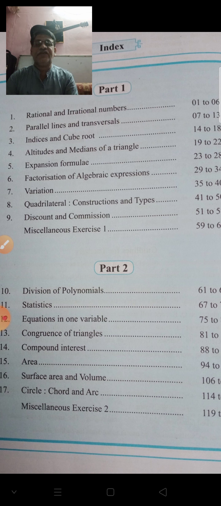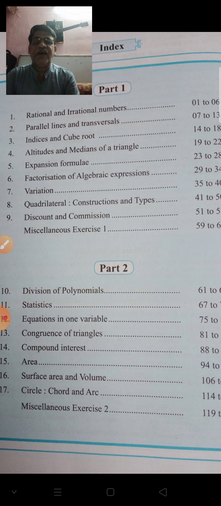Now in 9th standard, the maths is divided in two parts. The first part is called algebra or maths 1, and the second part is called maths 2, or it is also called geometry. So in maths, some topics are in algebra and some topics are in geometry.